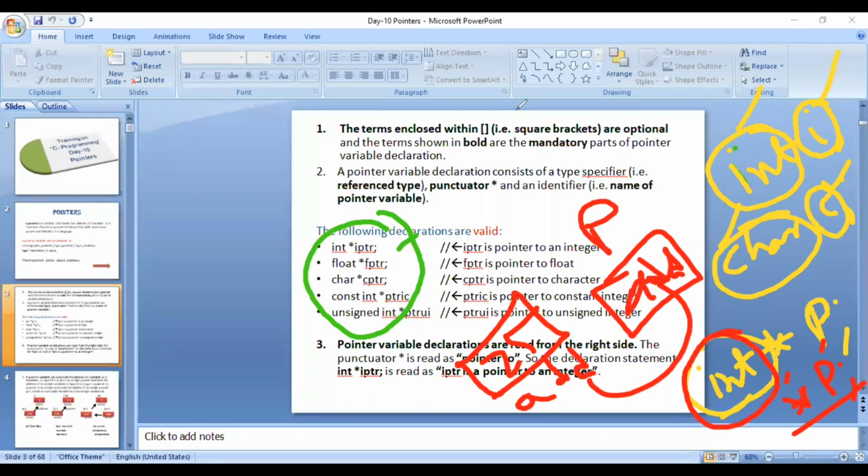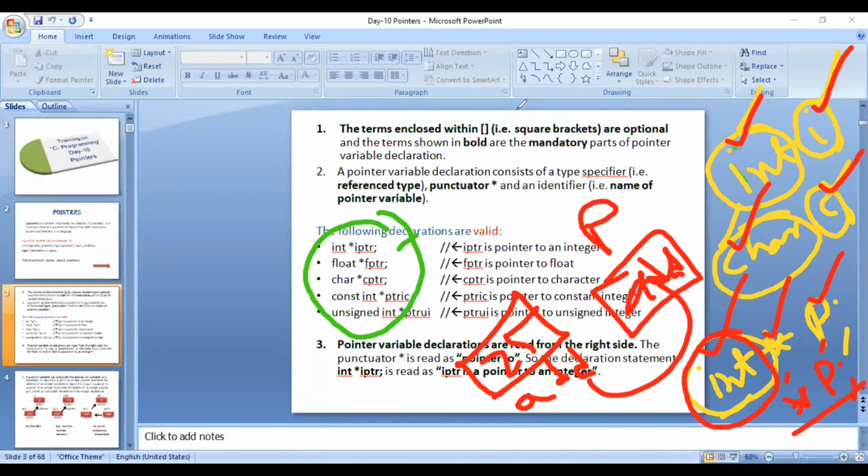Have you got the question? Let me repeat the question. In C language, all the declarations except pointer declaration have only two pieces of information. What are those? Number one, what will be the name of the variable? And number two, what kind of value will it contain? It is true for all the other declarations in C. But in case of pointers, we say what will be the name of the variable, what it will contain, and going beyond, we are also giving some other information.